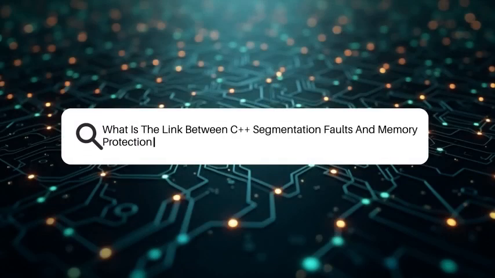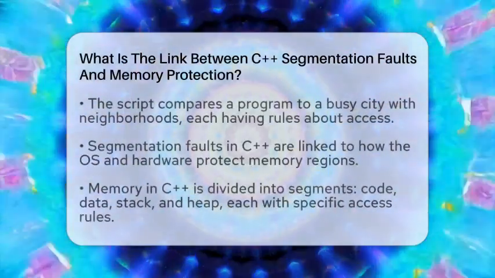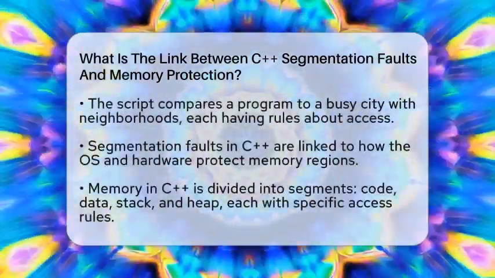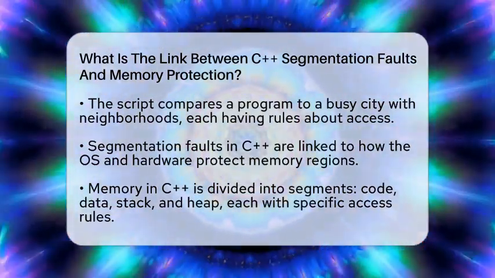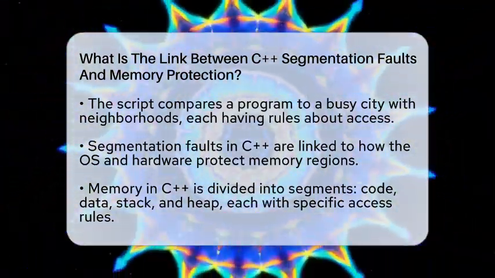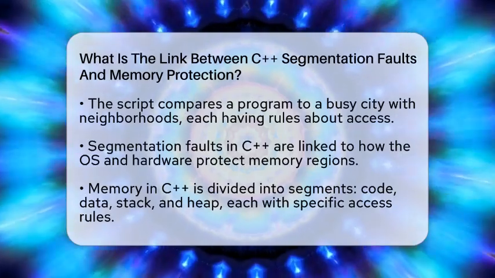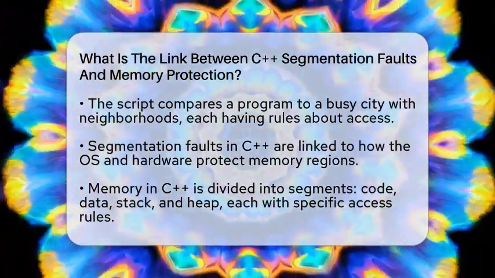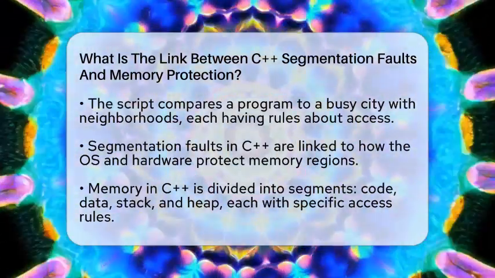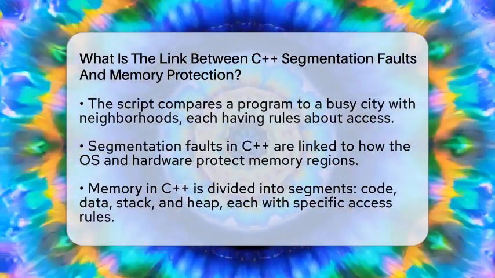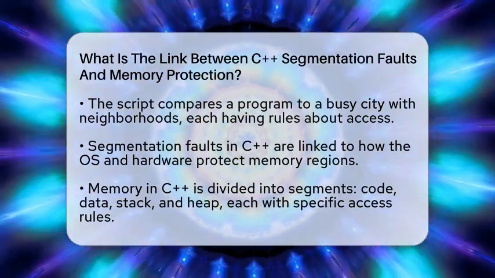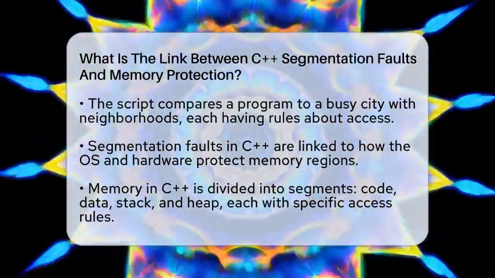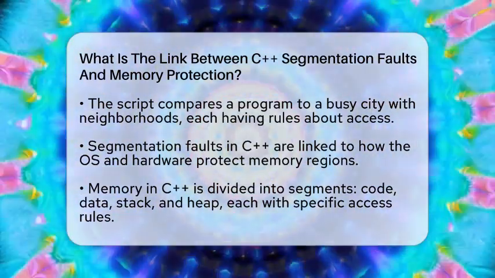What is the link between C++ segmentation faults and memory protection? Imagine your program is like a busy city with different neighborhoods. Each neighborhood has its own set of rules about who can go where. If someone tries to enter a restricted area, alarms go off. That's what happens with segmentation faults in C++ programs. They are directly connected to how the operating system and hardware protect memory.